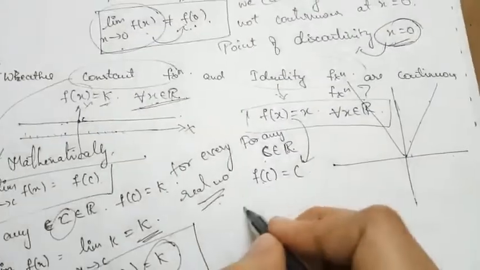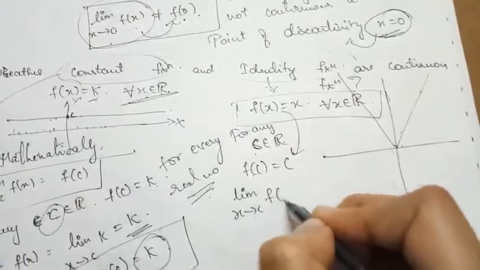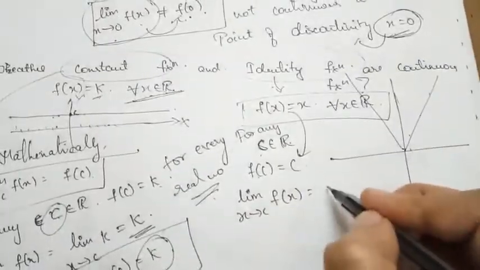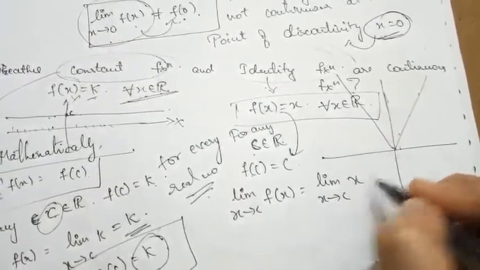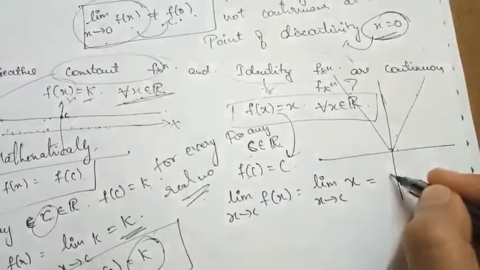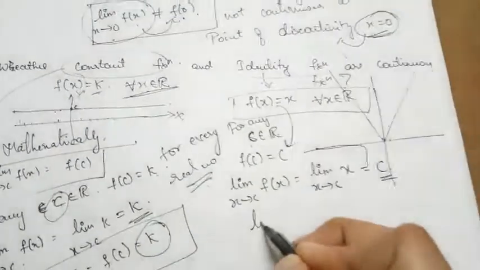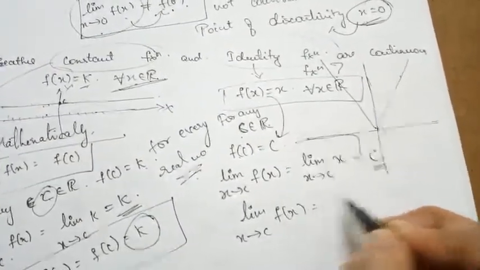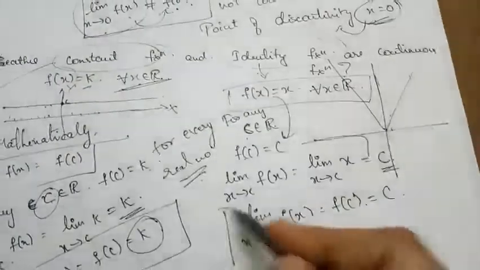So what is the limit of the function as x tends to c? As x approaches c, f of x, what will this be? The function, as per the definition, is x. As x approaches c, the limit will be c itself. So clearly our limit as x approaches c is equal to the value of the function at c, and that is equal to c.